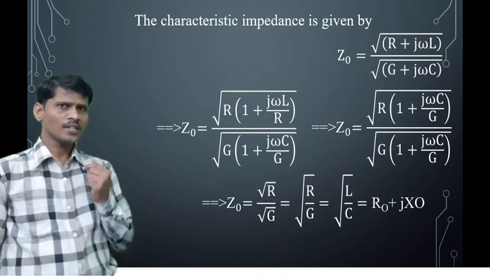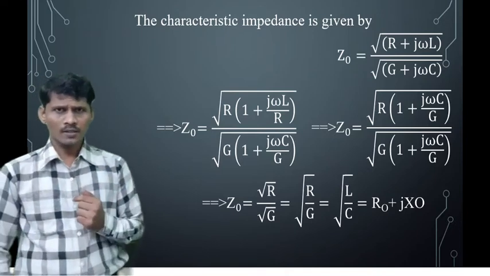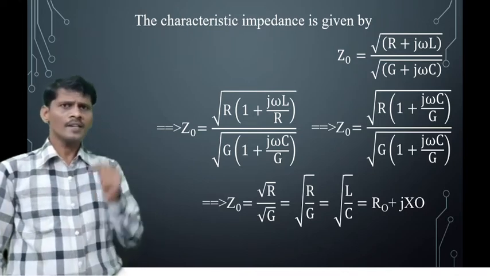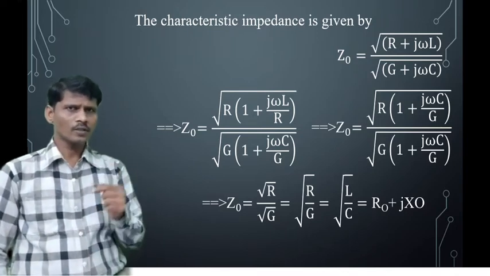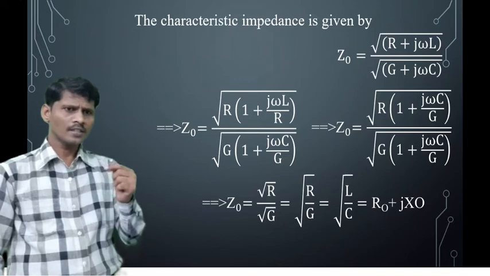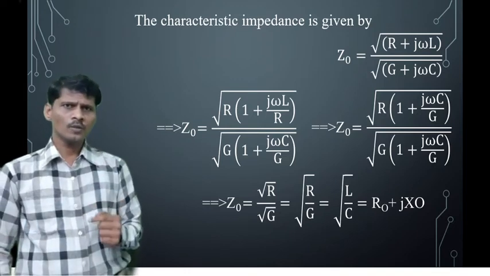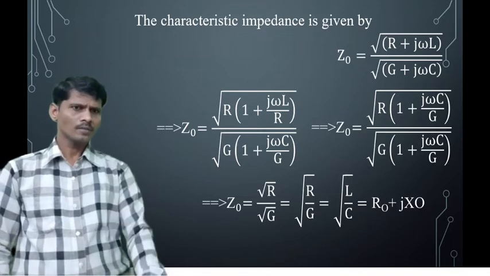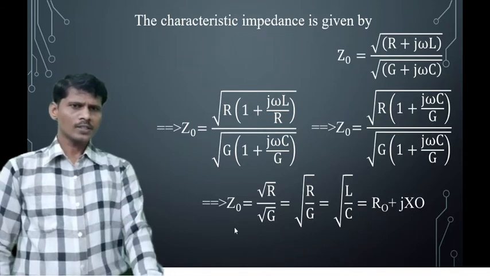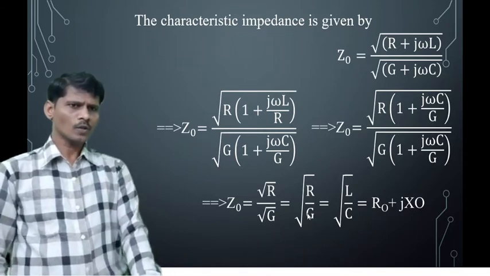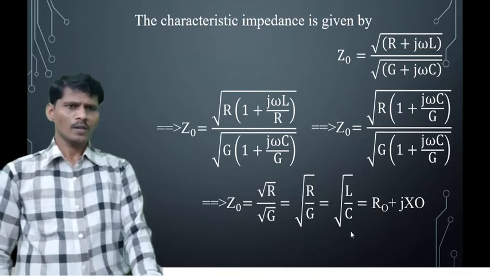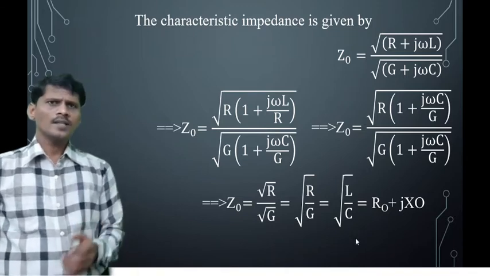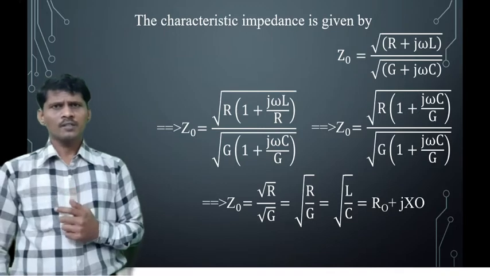From the condition of the distortionless transmission line, R by L is equal to G by C. In that equation, R by G is equal to L by C. So therefore, the characteristic impedance Z0 is equal to square root of R by G, which is equal to square root of L by C. We know that the characteristic impedance is a complex quantity.